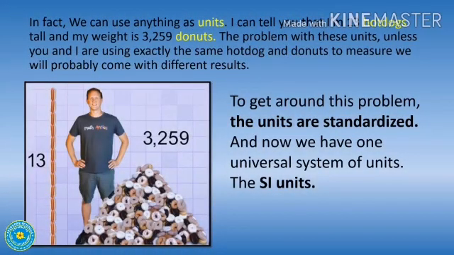Look here children, we can use anything as units. I can tell you that I am 13 hot dogs tall and my weight is 3259 donuts. The problem with these units is that unless you and I are using exactly the same hot dog and donuts to measure, we will probably come up with different results. So, to get around this problem, the units are standardized. And now we have one universal system of units called the SI units.